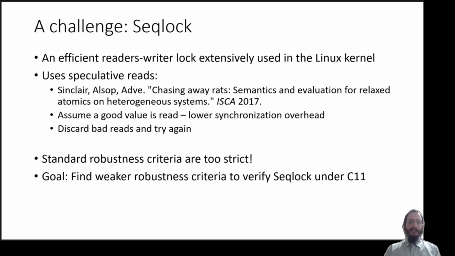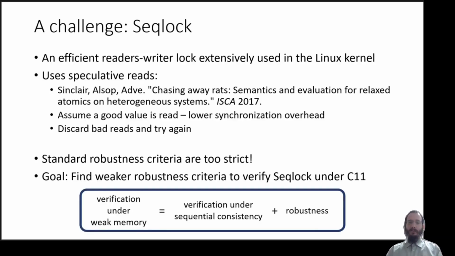The standard robustness criteria are too strict, as we will show shortly. Our goal is to find a weaker robustness criterion to verify seqlock under C11, where we will still keep the property that we want: if we have robustness and verification under sequential consistency, we will achieve verification under the weak memory model, namely C11.